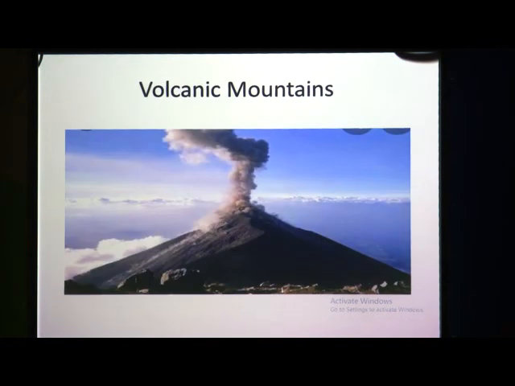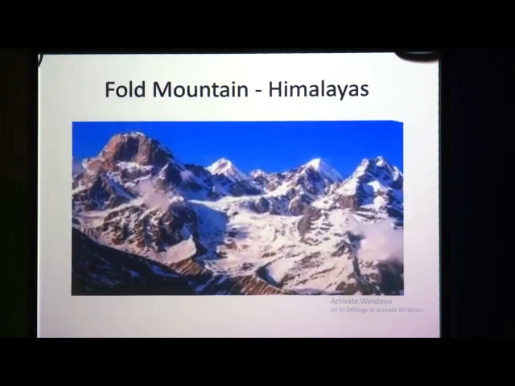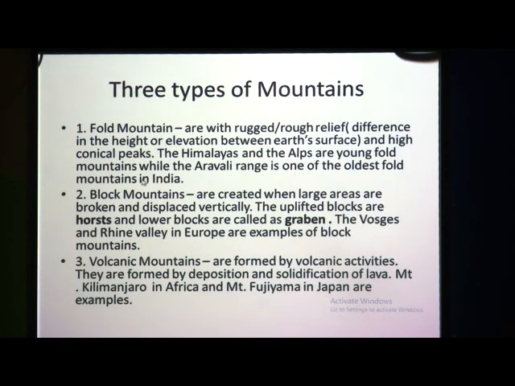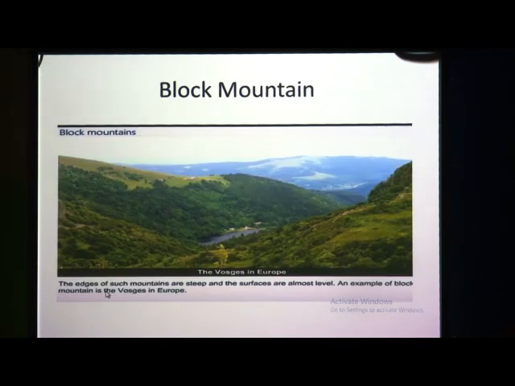Here we can see the picture of a volcanic mountain. See how this lava is going out. This is a volcanic mountain. We can see this hot lava going out of this mountain. So, this is what we have now studied about three types of mountains: fold mountain, block mountain and volcanic mountain. Now, we will see the advantages of mountains.